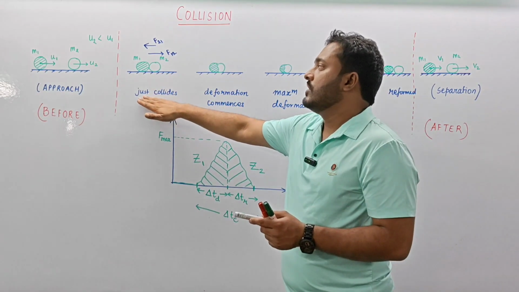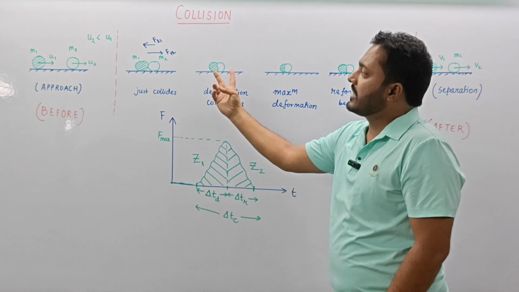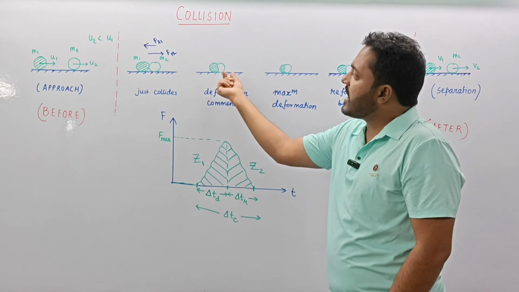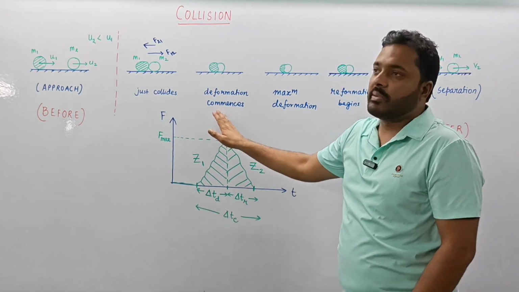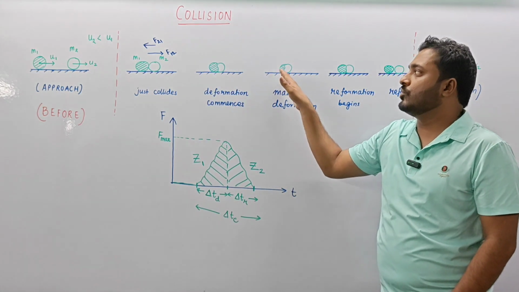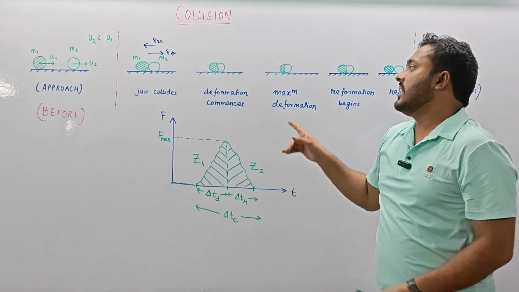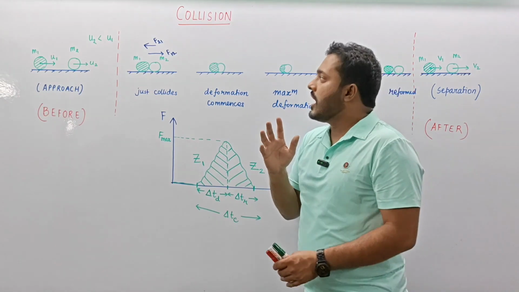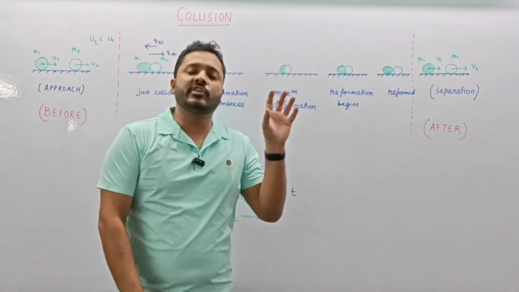Now this is the point where collision is just taking place. With this collision, the two particles are going to deform each other by bumping into each other. As they are bumping into each other, we say that the deformation commences. But this is not the point of maximum deformation. The deformation continues to a point where the two particles have actually come into each other, and this is the point which we mark as the point of maximum deformation. अब इस point पे क्या होता है? M1 और M2 के अंदर एक reformation force create हो जाता है.